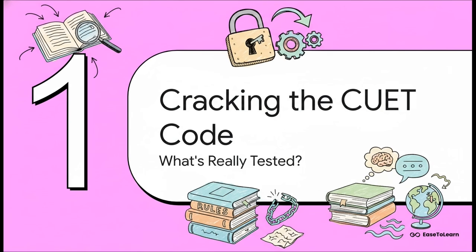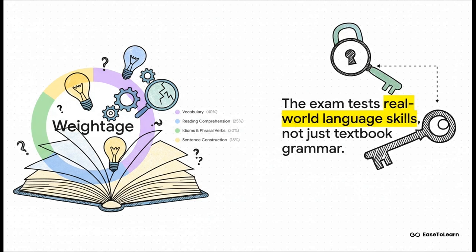The English paper has changed the game. Forget about memorizing endless dry grammar rules like tenses and articles. That's old school. This exam is all about testing your practical real world language skills. How well can you actually use and understand English? That's the real question here. Now, look at this. This chart tells the whole story. Vocabulary, a massive 40% of the entire paper, and reading comprehension, that's another 25%. You add those two up, and you'll see they completely dominate the exam. This right here, this is the blueprint we need to follow.